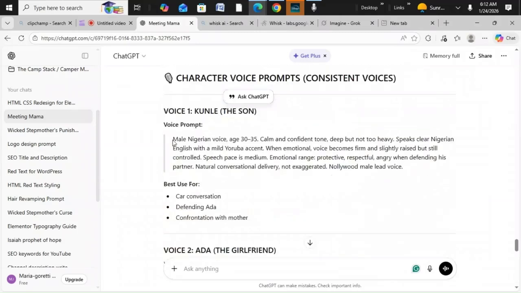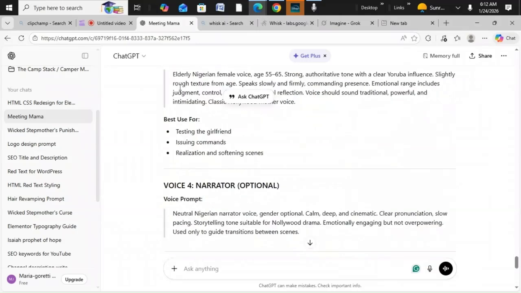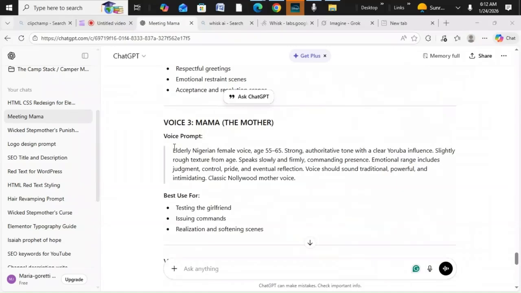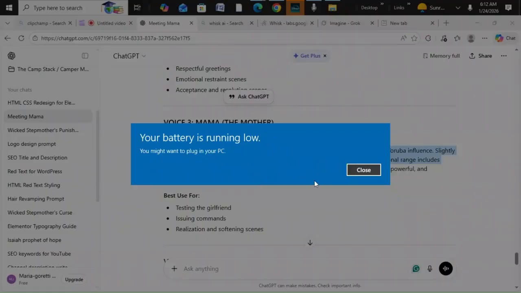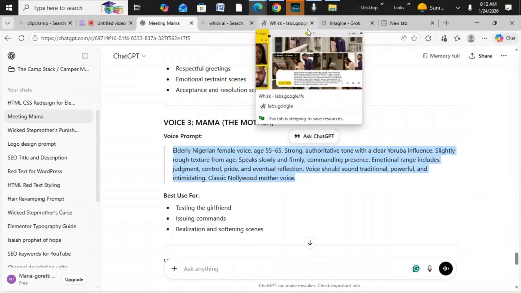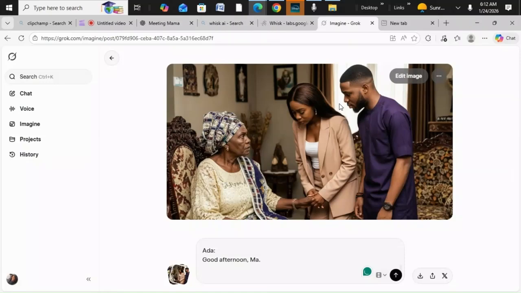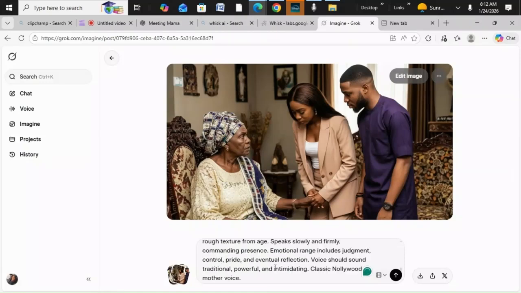Okay, so let's paste the mother's one first, because it was the mother that is talking. Oh, my battery is low, but this is how you will copy the voice and create it with each of their voices. So this is the mother's voice. I'll be pasting the mother's voice.